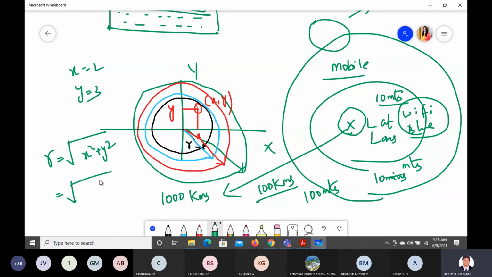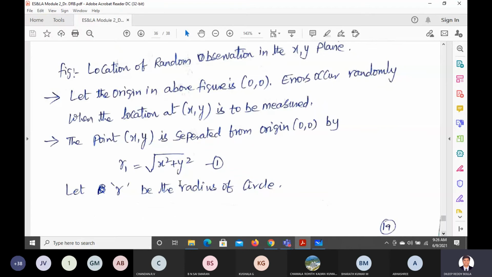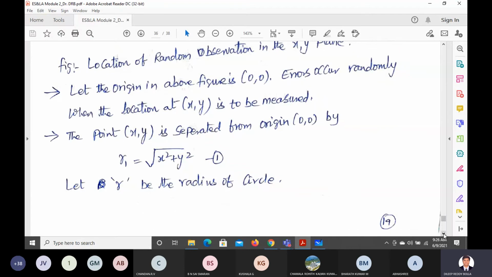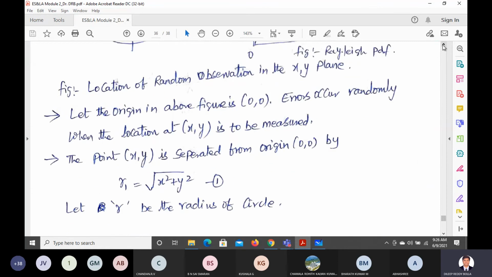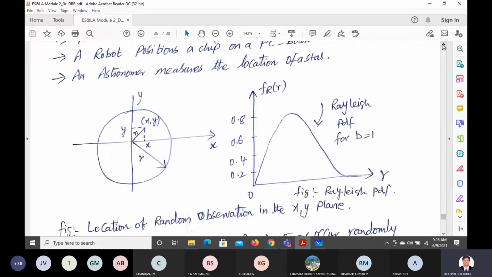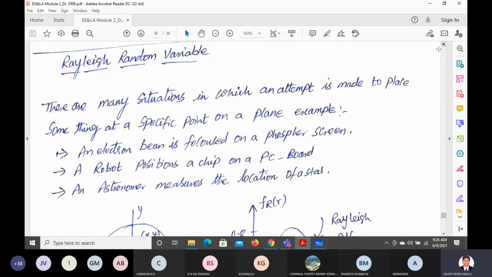So what is x square? It is 4, and y square is 9. So 9 plus 4, how much? 13. So what is the square root of 13? We can calculate that. That much radius we can go up to. That's the degree of freedom we can have. Okay, so that's the proposal: the radius of the circle, we can have a circle radius of that kind. So that's about Rayleigh's proposal on how we find out or how we analyze things.